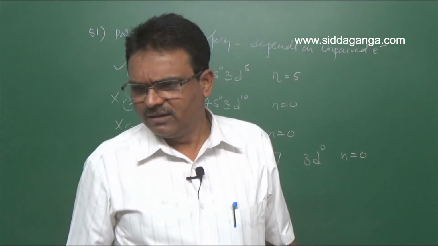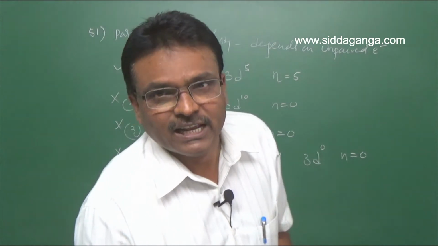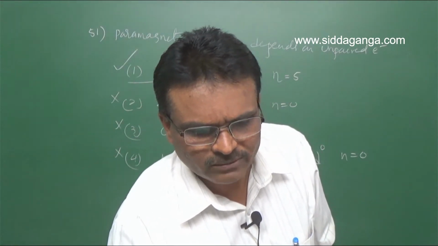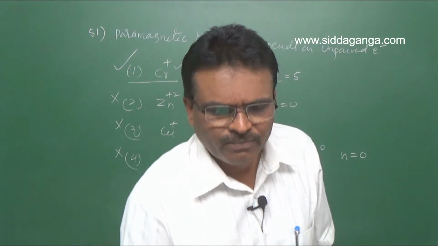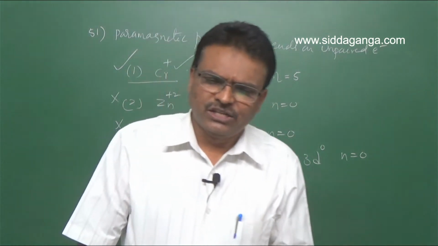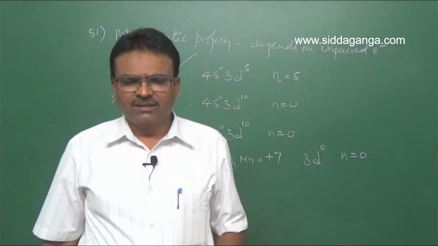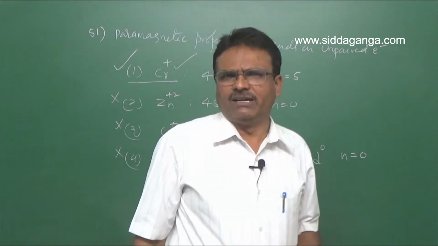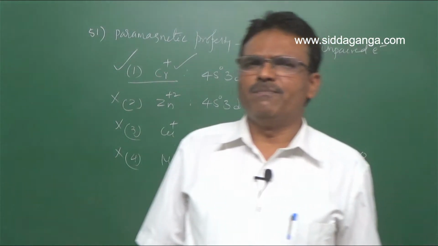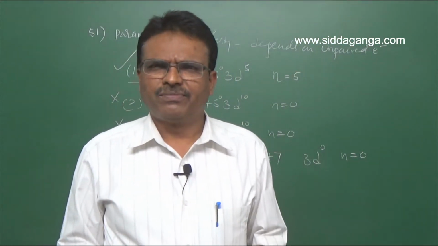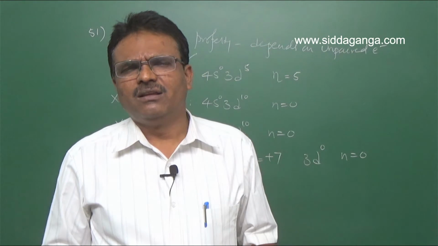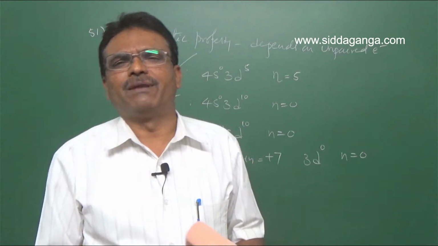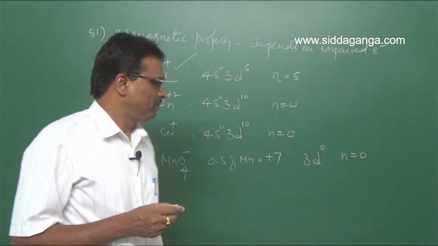Clear? Next, let us move on to question number 52. Which inner transition element is radioactive? In case of lanthanoids, starting from cerium to lutetium, all the elements are non-radioactive, except promethium.